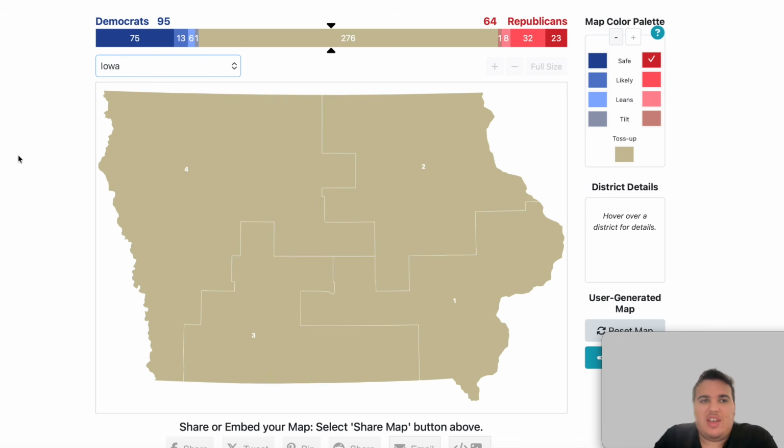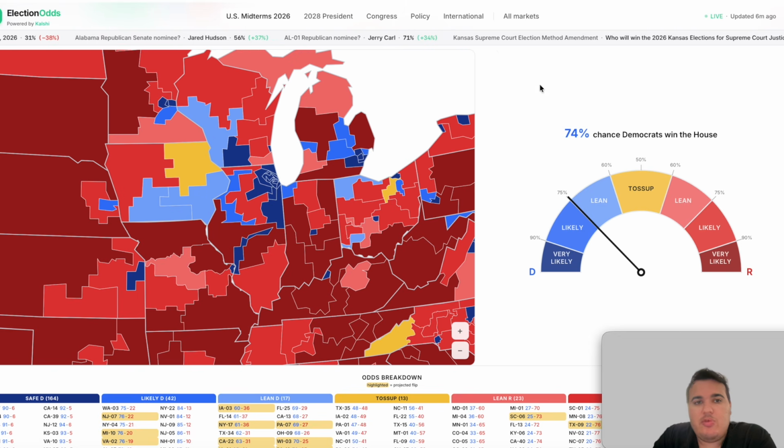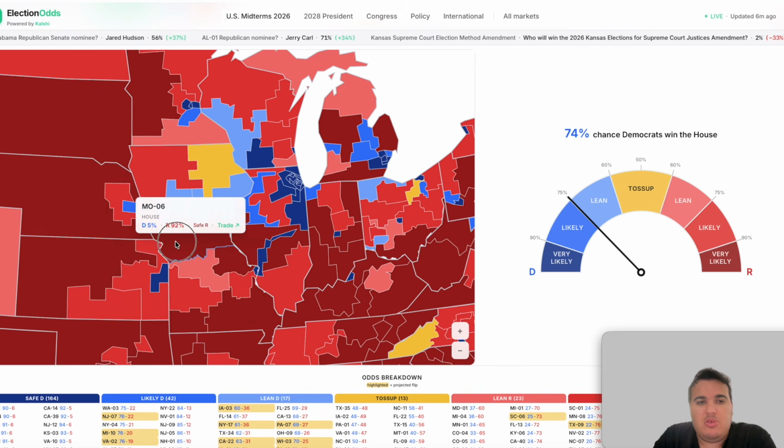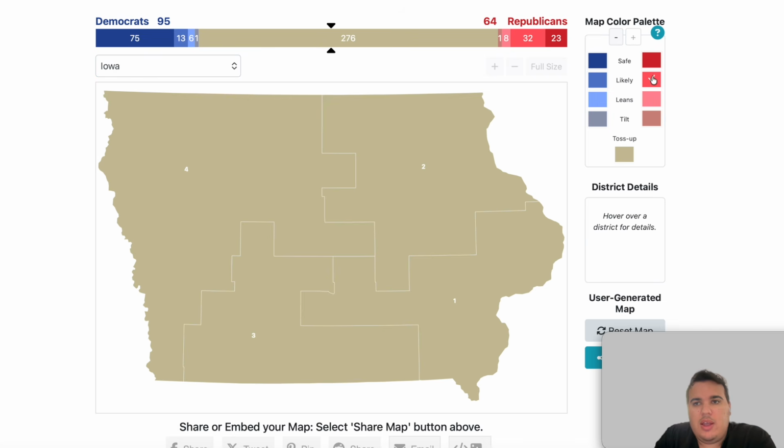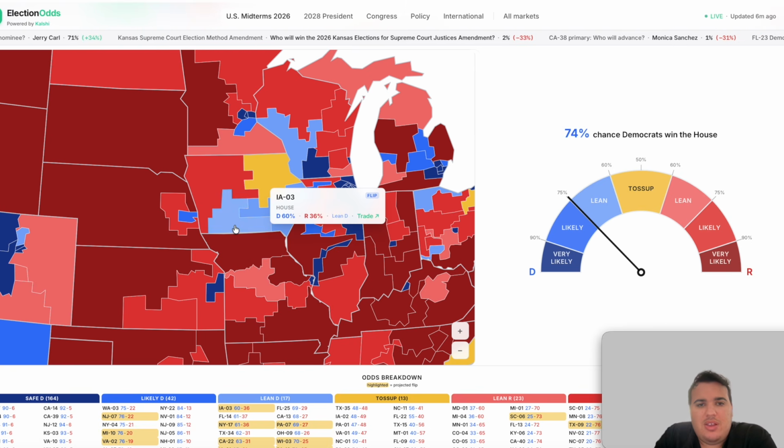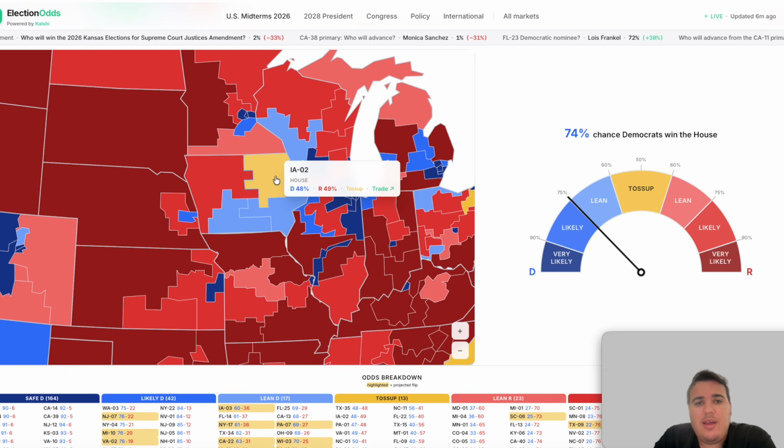Iowa, which feels just like yesterday, we just did the video talking about it. 4 congressional districts in the state of Iowa, 3 of which have the potential to be very, very close in this current map. The 4th district is listed as likely Republican for the Republicans in the state, obviously, so we'll put it as likely R. Now we have the remaining 3. The 3rd district, which is currently held by the Republicans, is listed as lean Democrat. The 1st district, currently held by the Republicans, is listed as lean Democrat. And the 2nd district, which is currently a toss-up, look at this, only for the Republicans by 1%, 49 to 48 in favor of the GOP.